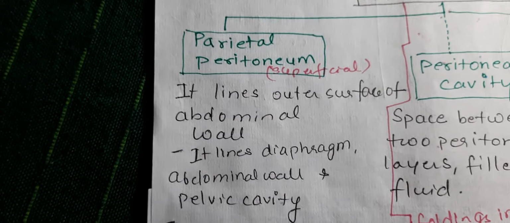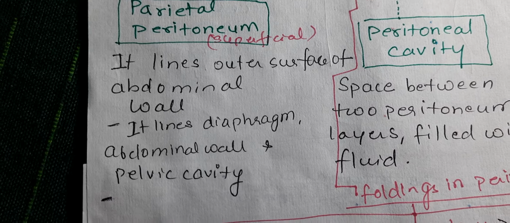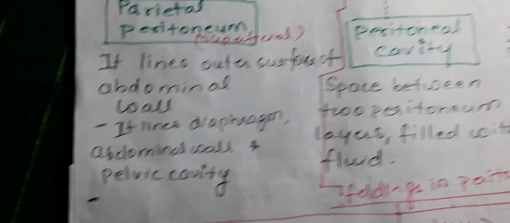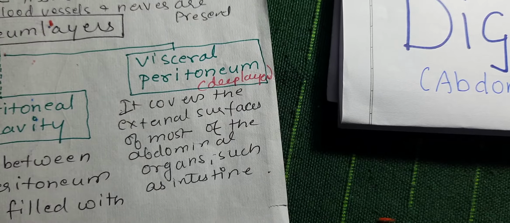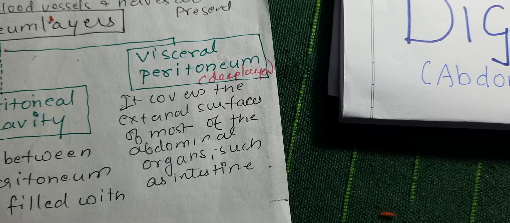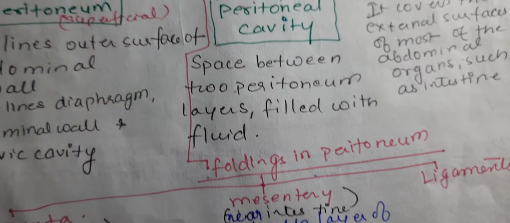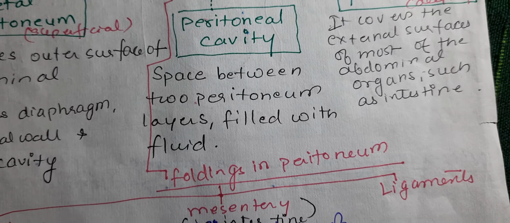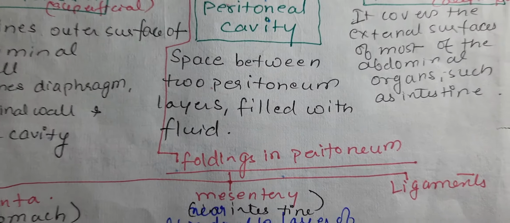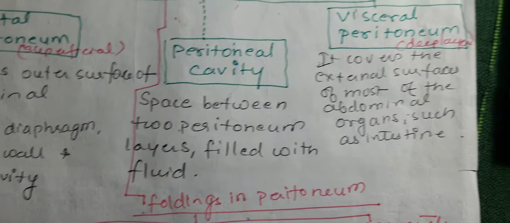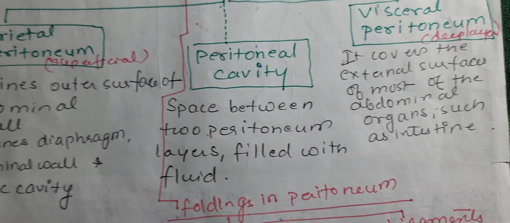The parietal peritoneum lines the outer surface of the abdominal wall, the diaphragm, the abdominal wall and the pelvic cavity, whereas the visceral peritoneum covers the external surface of most of the abdominal organs such as the intestine. The peritoneal cavity is the space between the two peritoneal layers, visceral and parietal, and is filled with fluid, which acts as a shock absorber for all the organs.